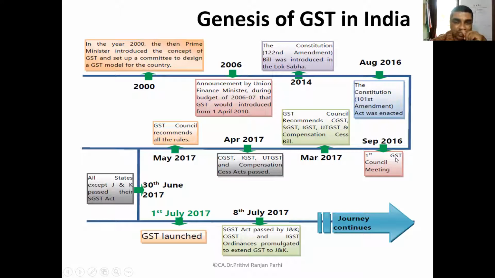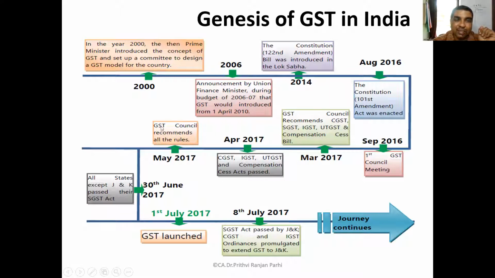Then in the year 2016, the first GST Council meeting was held in the month of September. Then in March 2017, the GST Council recommended these types of GST like CGST, SGST, IGST, UTGST, and the compensation cess bill. These laws were required to be passed in March 2017. The Council recommended, and accordingly, in April 2017, the CGST, IGST, UTGST, and compensation cess acts were passed. So in April 2017 the law was passed.